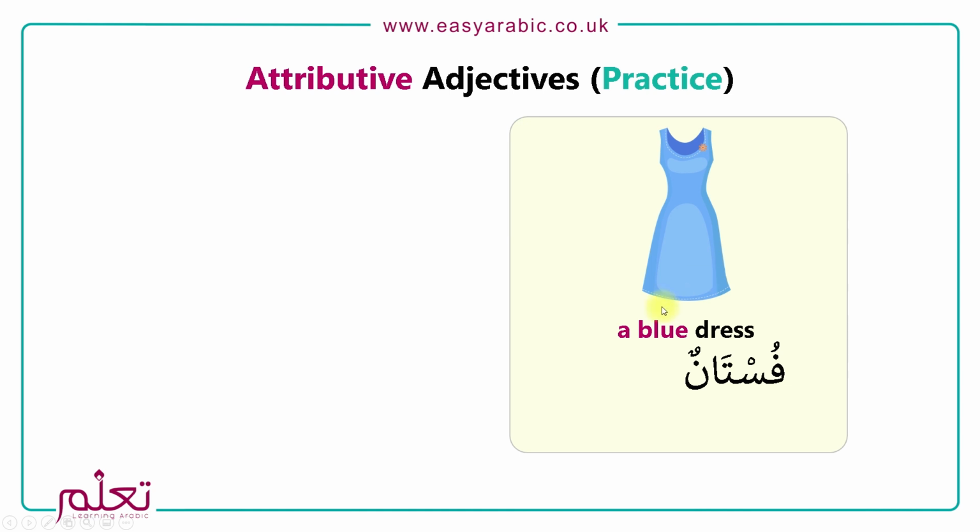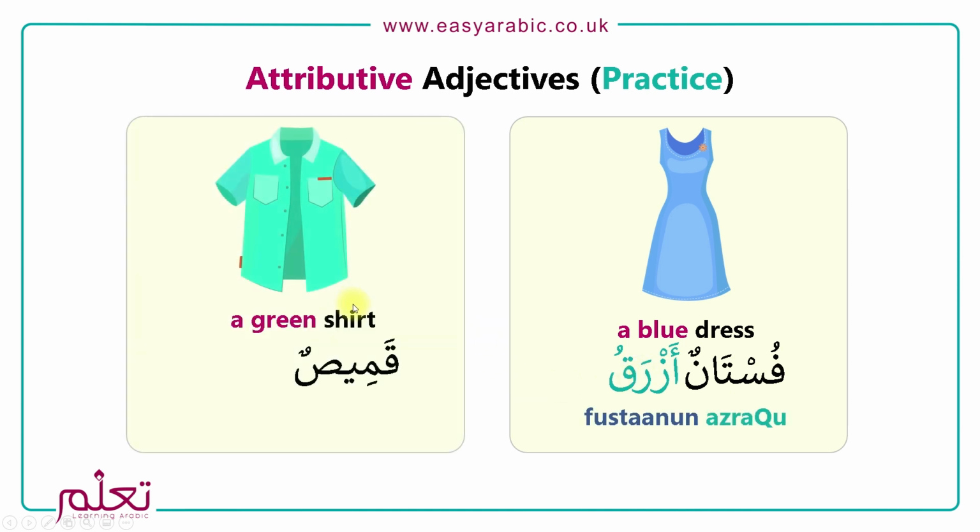One more. We've got a blue dress. A dress is called fustan, and blue was azraq. So fustanun azraqu. If we say a green shirt, we'll say qamisun, which is shirt, and green was akhdar, so it's qamisun akhdaru. Fustanun azraqu and qamisun akhdaru.